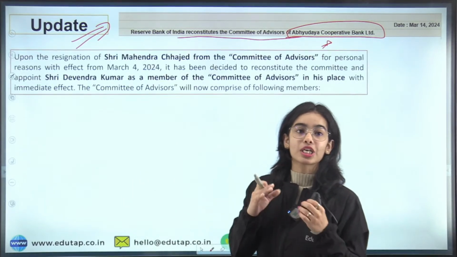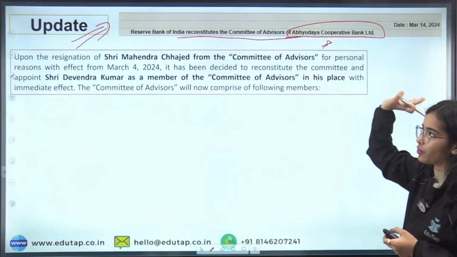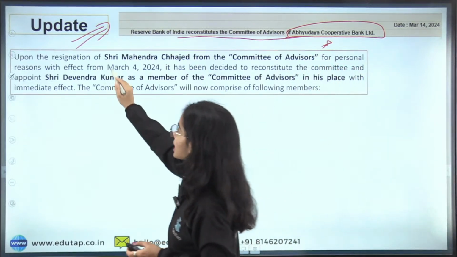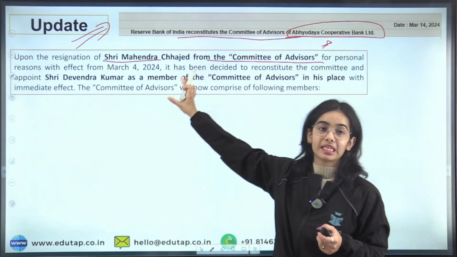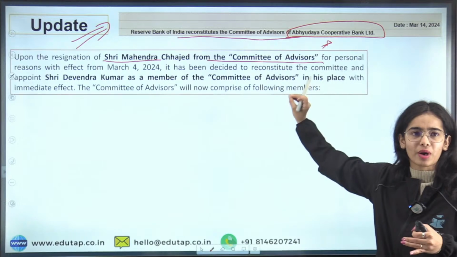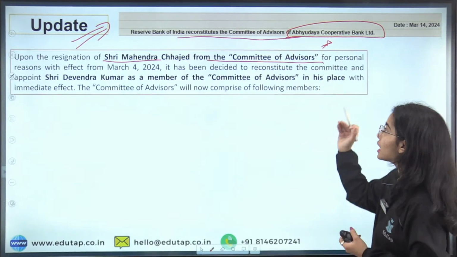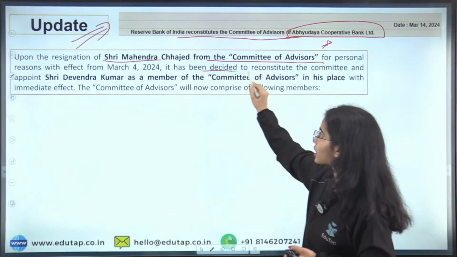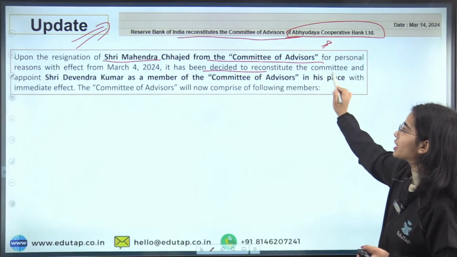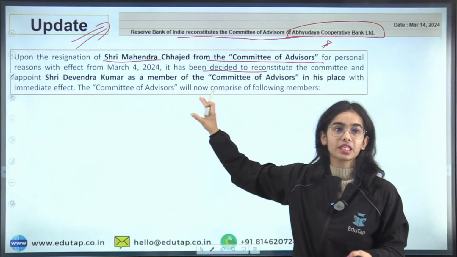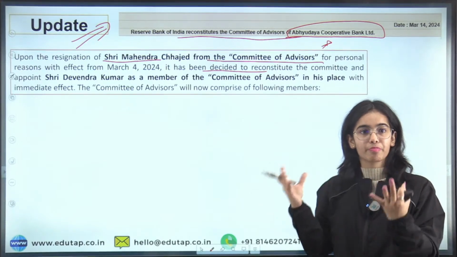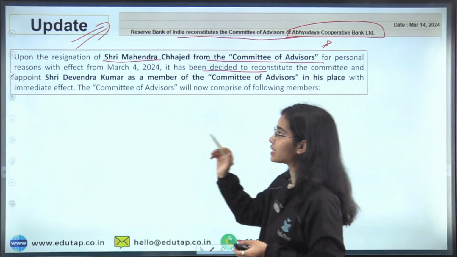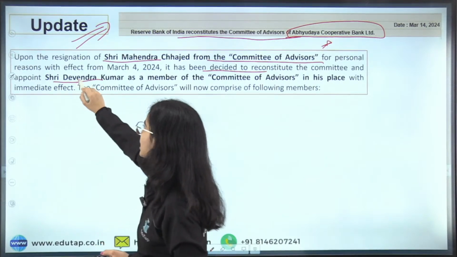So now there is a change that has happened in the committee of advisors upon the resignation of Shri Mahendra from the committee of advisors. Shri Mahendra has resigned due to personal reasons, and that's why the committee had to be reconstituted, and in place of Shri Mahendra another person has been chosen as the member of the committee of advisors, that is Shri Devendra. So this is the change that has come up.